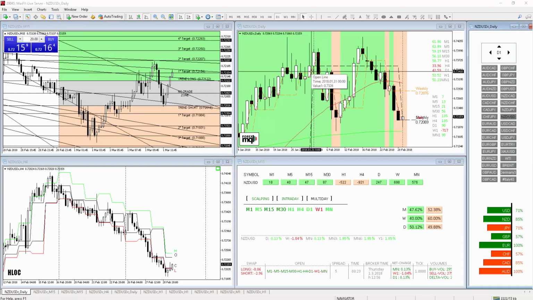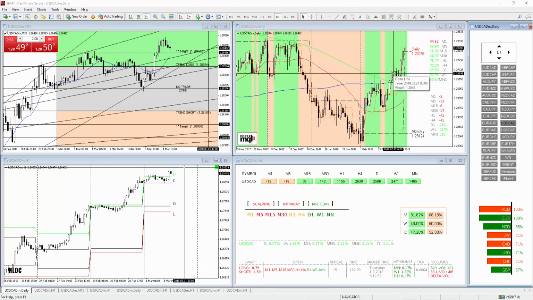Kiwi US dollar surprisingly inverted up after an intraday low marked at 0.7186. Now we have a green daily candlestick, a bullish price action at a scalping and intraday level, and the pair is gaining 0.12%. The RSI is above 50 on every time frame except H4 and the daily. The market is trading above target number 1 of the bullish zone of the target geometry. With an 85% long New Zealand dollar against a 71% long US dollar, if the market remains above 0.7212, we may have a slight continuation to the upside.